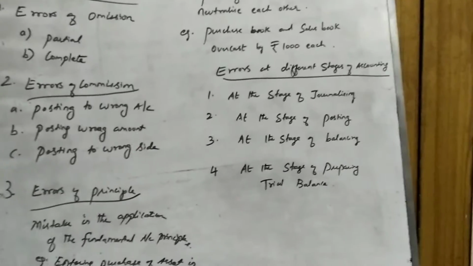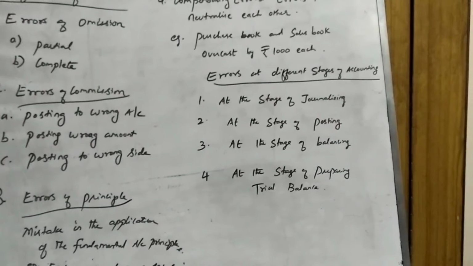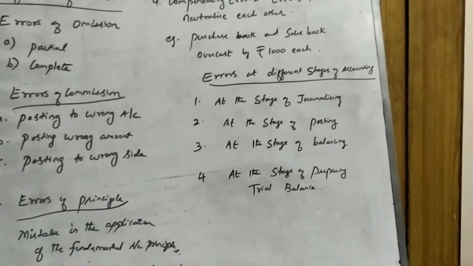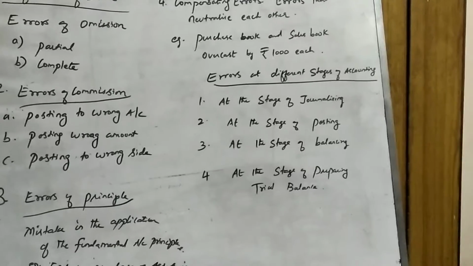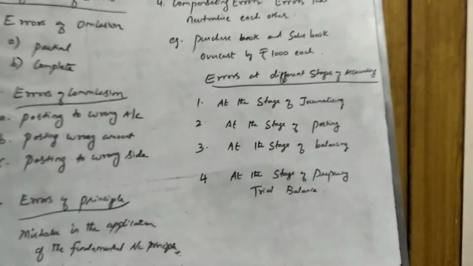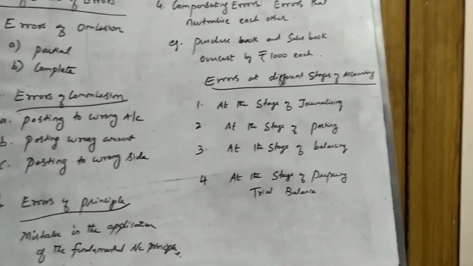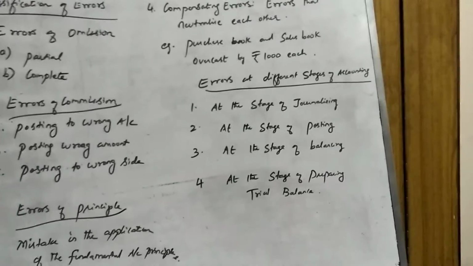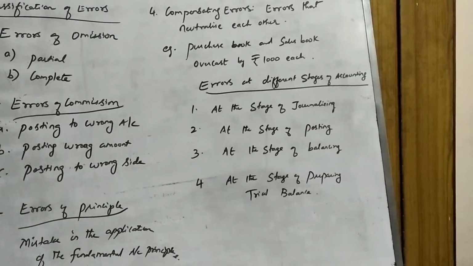So at the stage of journalizing, you may have error of omission. As we discussed earlier, you may have a partial omission or a complete omission.